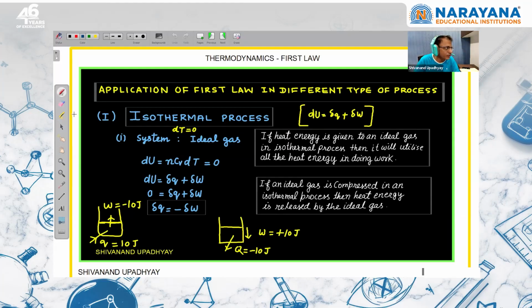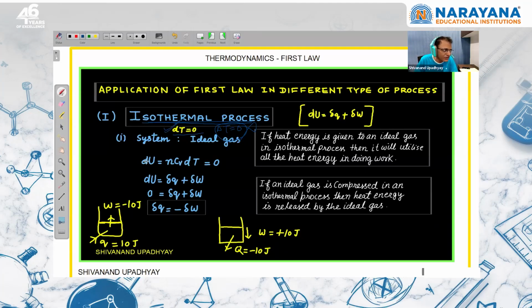सो ऑलरेडी वी नो दैट फॉर एन आइडियल गैस अगर टेम्परेचर कांस्टेंट है थ्रू आउट द प्रोसेस, if the initial and final temperature is same, the process may or may not be isothermal. Isothermal means throughout the process dT should be zero. ये सही है. Delta T should be zero does not indicate that the process is isothermal. dT is zero means at each and every point on this process, the change in temperature is going to be zero. So this is correct.